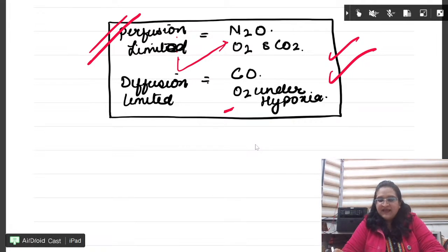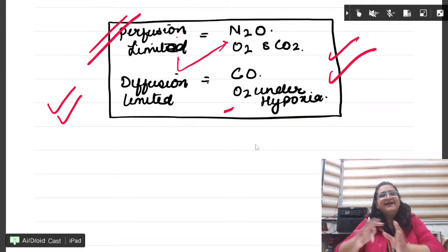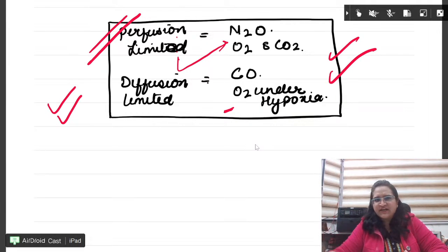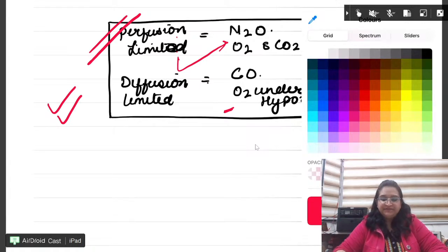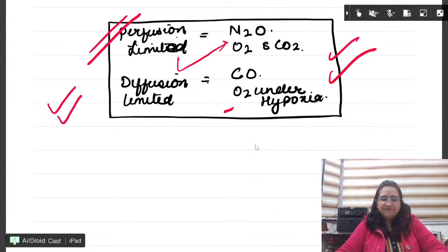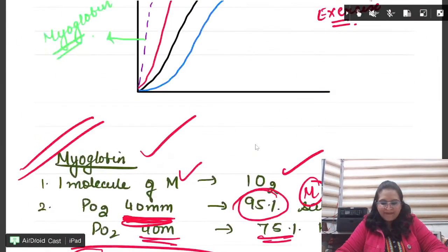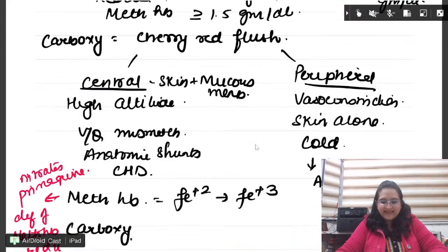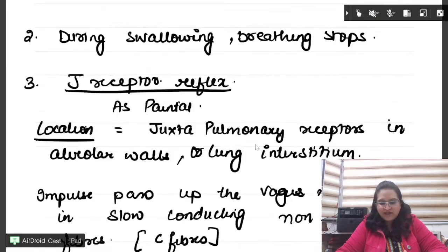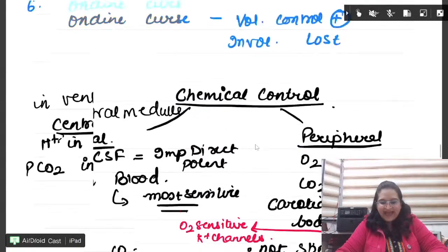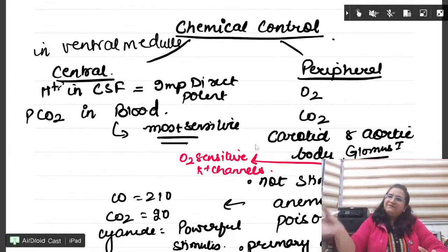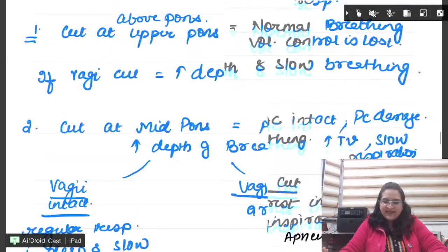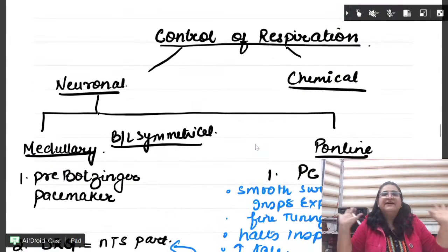Fine. Okay, this comes as a direct question. In INI they might give you a graph, but in NEET, they don't give you a graph. Okay. So first topic done. Second topic, which you all know, I think, and it is very important. Every year a question comes from this. So quickly let us revise.